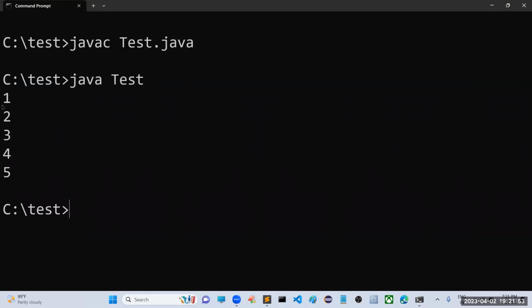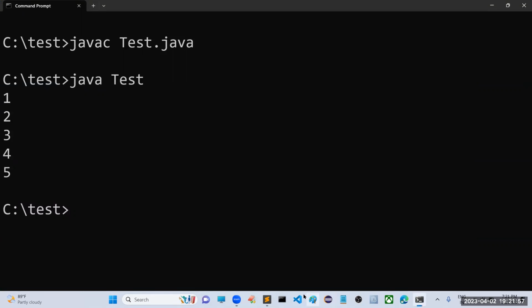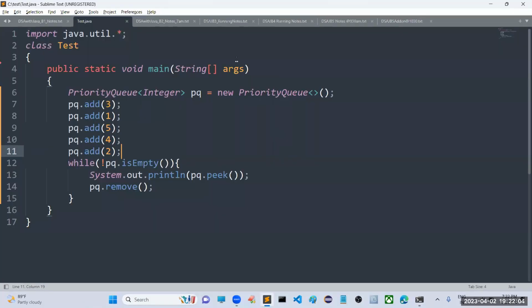Have you observed? It is coming in order, but in our insertion we have not given it in order, sir. How is it going to be added? Listen carefully. Have a look once. Sir, first we added 3. Actually, 1 will be there here. So 1 will be there here.